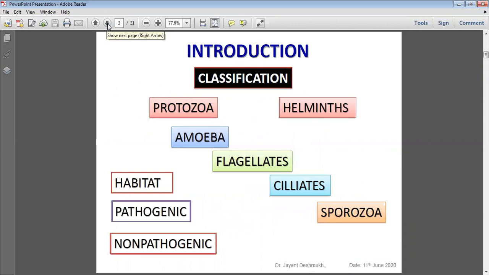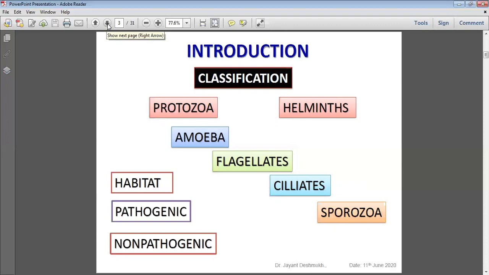In classification, first I want to tell that in the last class we discussed the introduction of parasitology, features, and general properties. I just want to revise very briefly. We classify parasites into two groups: unicellular parasites and multicellular parasites. Unicellular is known as protozoa, and multicellular means helminths, known as metazoa. Unicellular parasites are also classified taxonomically, which you discussed last class, but they are classified on the basis of morphological structure or identification on the basis of motile organelles.